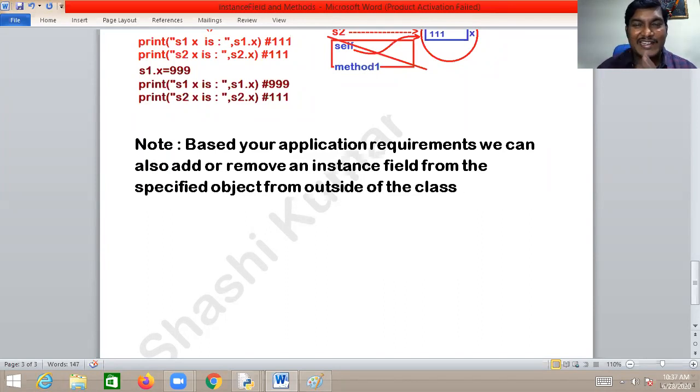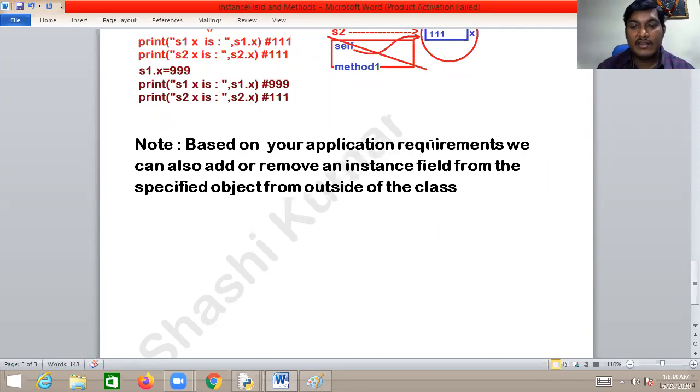This feature is not there in Java. This feature is not there in .NET. This feature is not there in Android. But this feature is added in Python. I love this. Come on, ladies and gentlemen. Just relax, focus. Based on your application requirements, we can also add or remove the instance fields from the specified object from outside of the class.